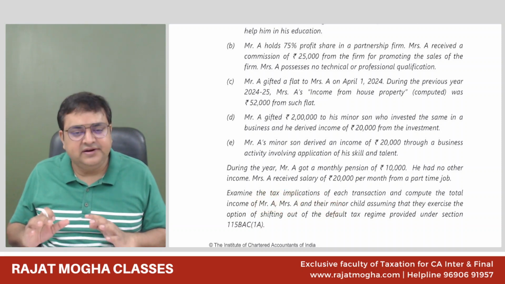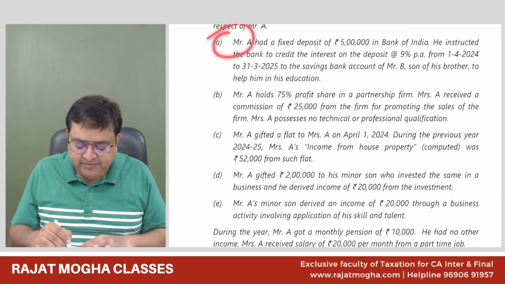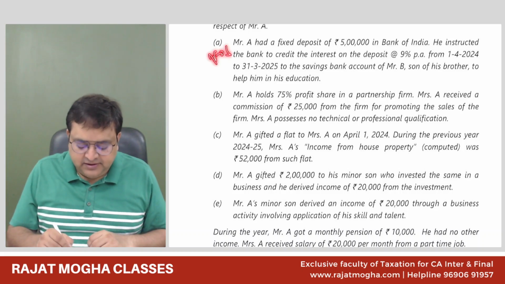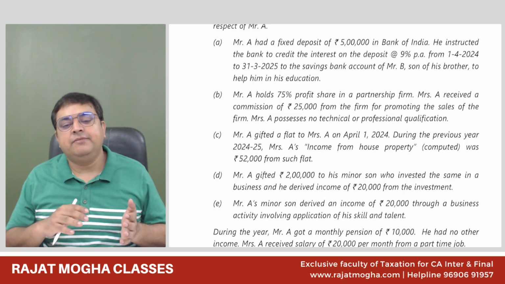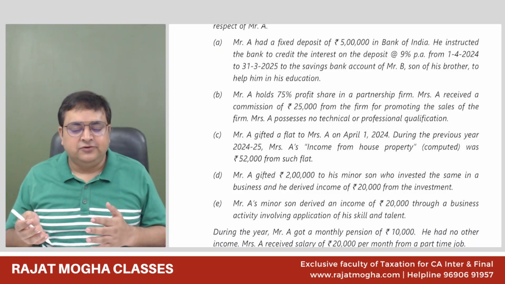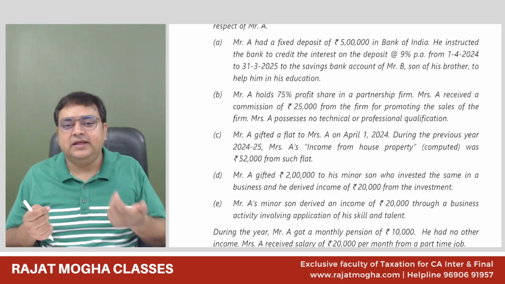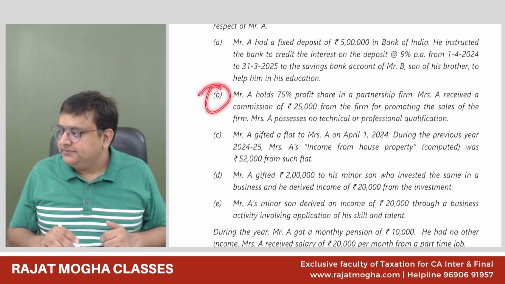So let's see. First, read the question, then we'll do this. Okay, so this income we understand it will be Mr. A's income. It will be clubbed in IFOS income, right? So under which head we club the income? It depends on the nature of the income. So if that nature of income is interest income, IFOS income, it will be clubbed back in the head of IFOS only.